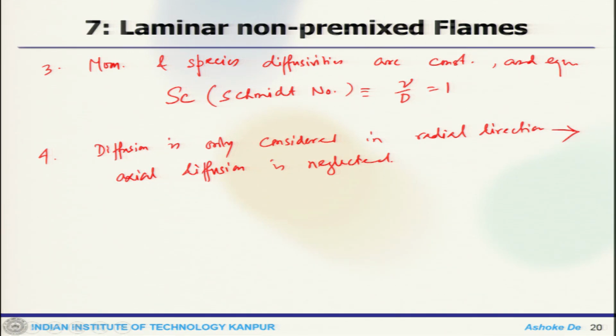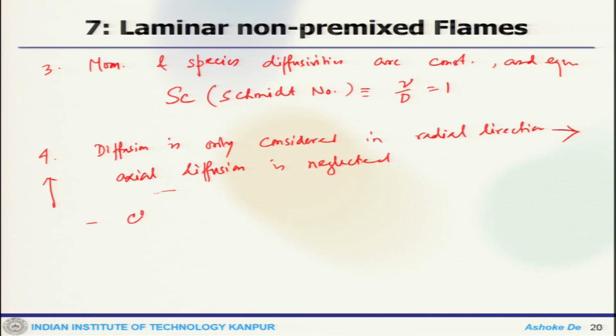Now, when there is a jet flow, this particular assumption is not a very good assumption, especially this will incur some error near the jet exit. Since near the jet exit it is expected that the axial diffusion will be significant, this assumption will not hold good there, but otherwise downstream of the flow field this seems to be a reasonable assumption, but one has to be careful where it actually applies.